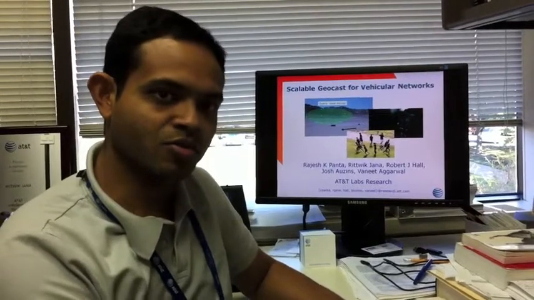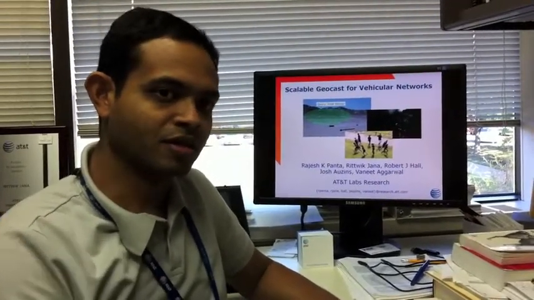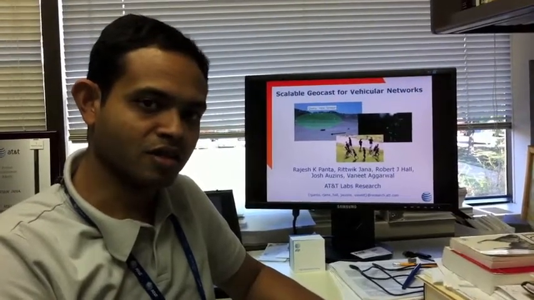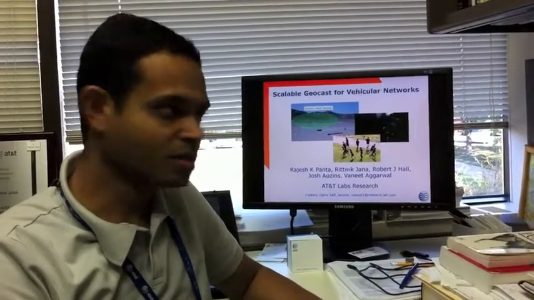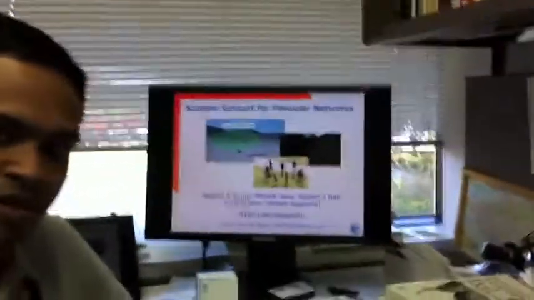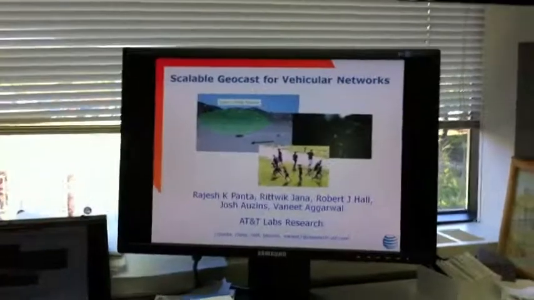Today I'm going to describe a little bit about what we did in our paper. The title is Scalable Geocast for Vehicular Networks. It's done by Rajesh, myself, Ritwik, Bob Hall, Josh Hausen, and Vanith Agarwal. We're from AT&T Labs Research.